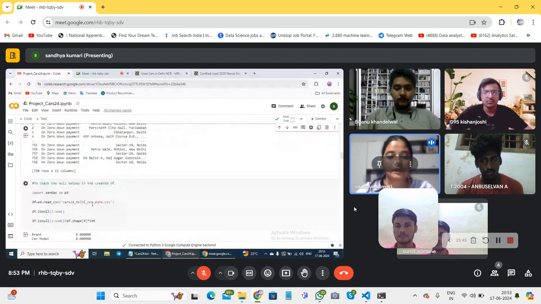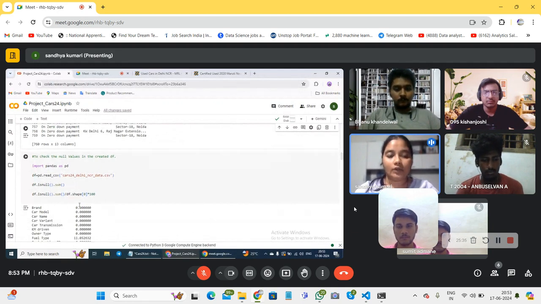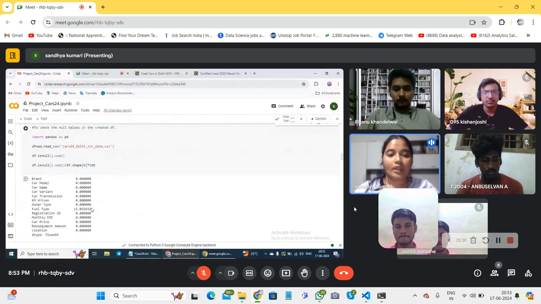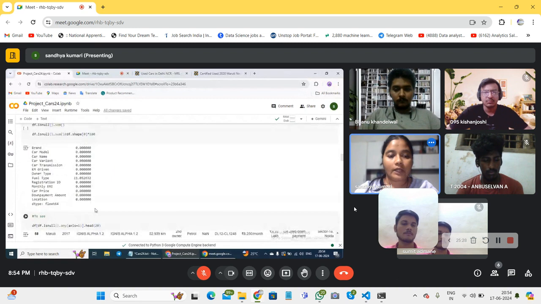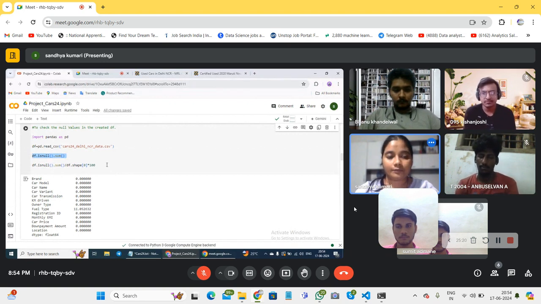After this we did some research so that the cleaning process would be easy for us, and we used the isnull().sum() method to find whether we are getting any null values or not. We found around 122 rows containing null values.